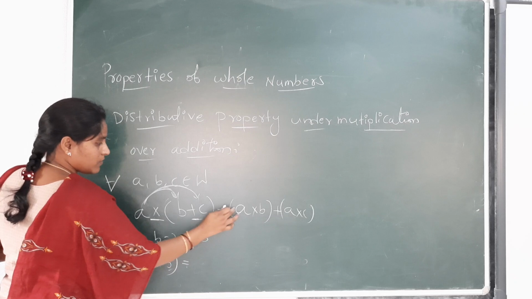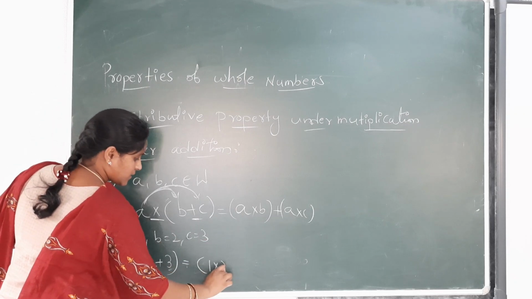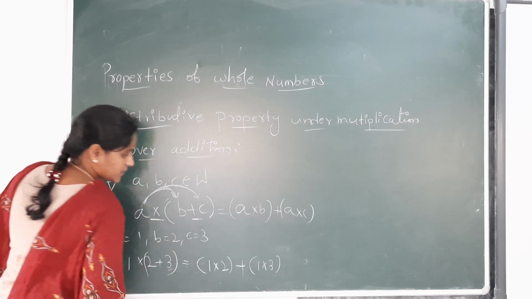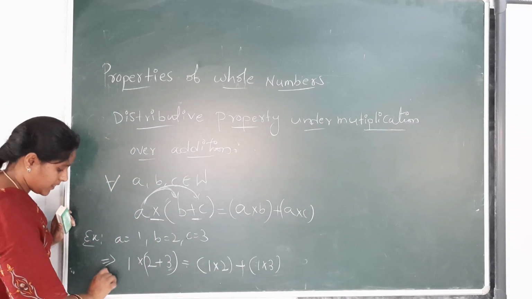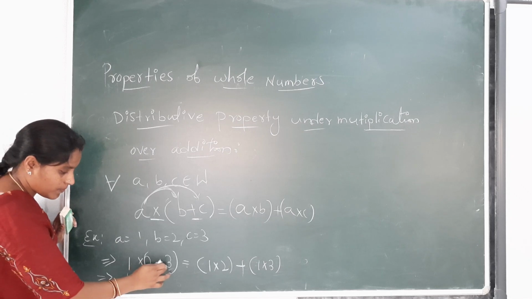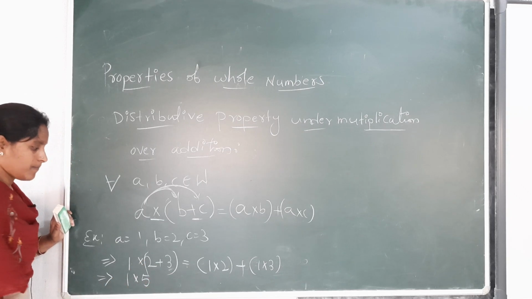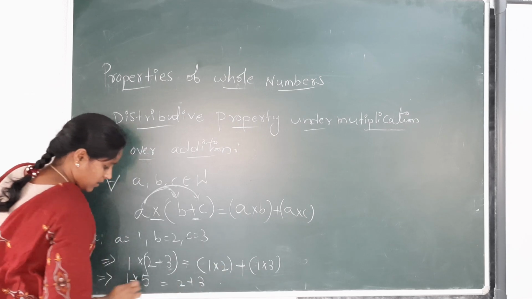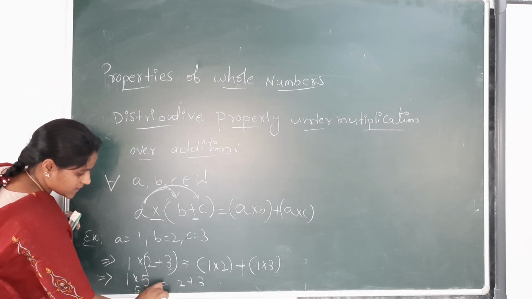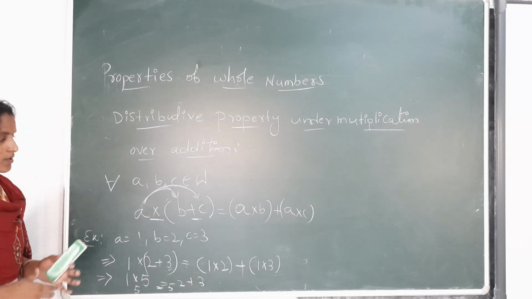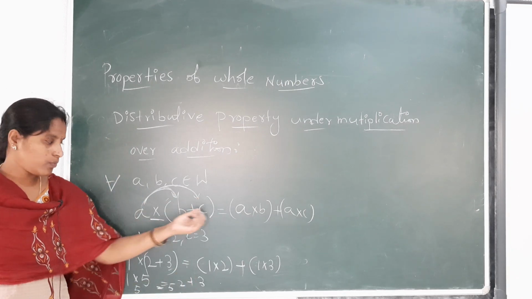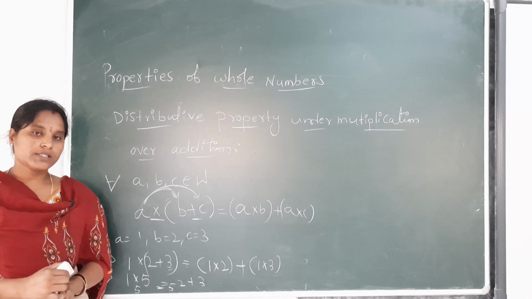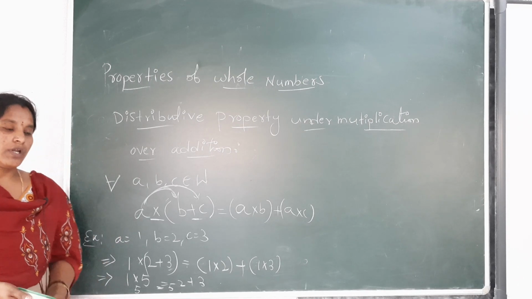So 1 into the bracket 2 plus 3 equals 1 into 2 plus 1 into 3. 1 into 5 is equal to 2 plus 3, that is 5. We get the same result on both sides. The distributive property holds under multiplication over addition.